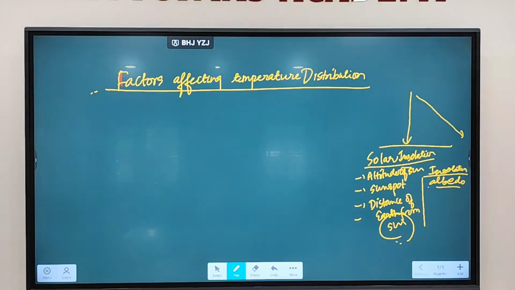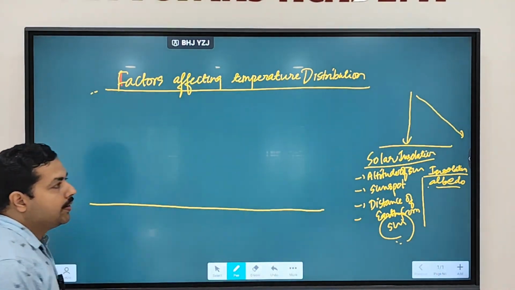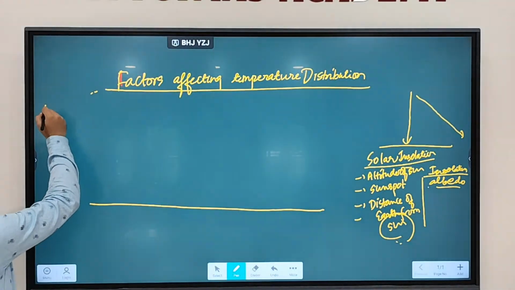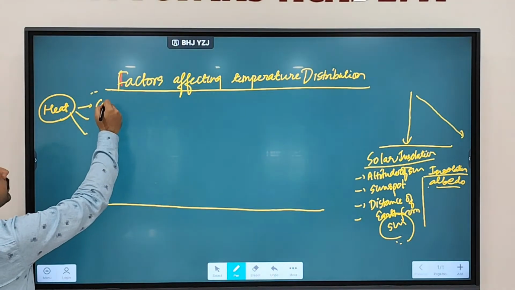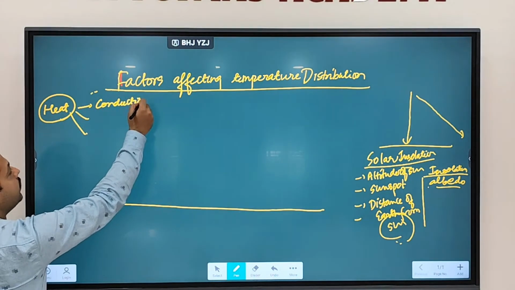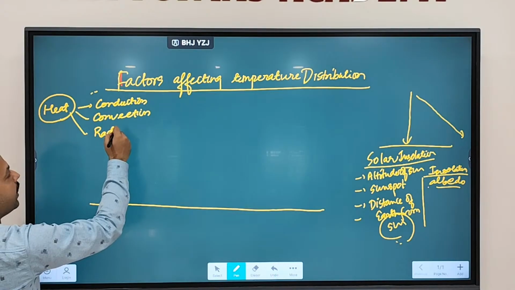Then we are coming to the concept of factors affecting temperature distribution. What are the factors that are impacting the temperature distribution on Earth's surface? That we are now going to cover. Remember, as we discussed, there are three modes of heat transmission. What are the three? Conduction, convection, and radiation. So we discussed that heat transfer happens in these forms.